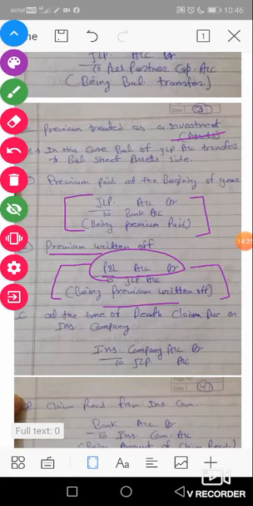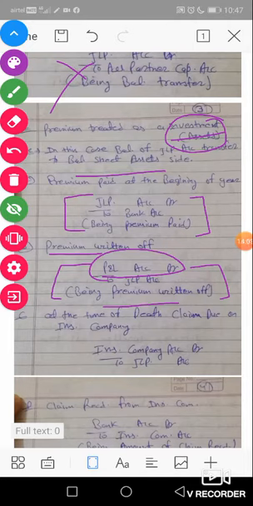Here a new concept comes in, that is surrender value. Surrender value matters in the case of investment, not in the first condition. In the first condition surrender value doesn't matter, but in the second or third condition it matters, because if we treat our premium as an investment, then surrender value is transferred to the balance sheet asset side. Surrender value means you can encash your policy at that particular amount.